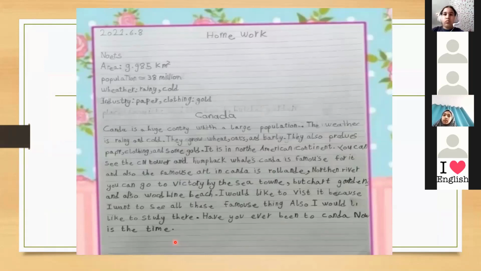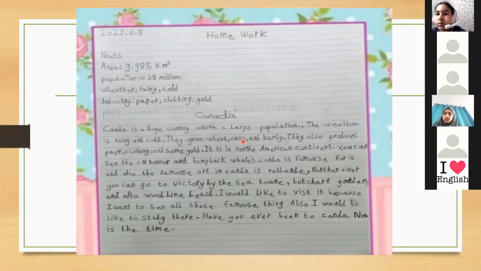The area is about 9 million. Weather: rainy, cold. Industry: paper, clothing, and gold.